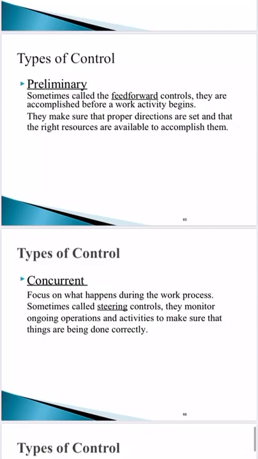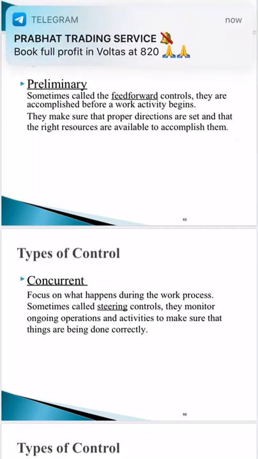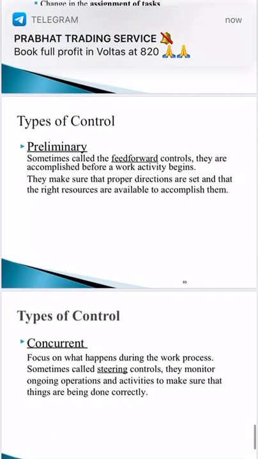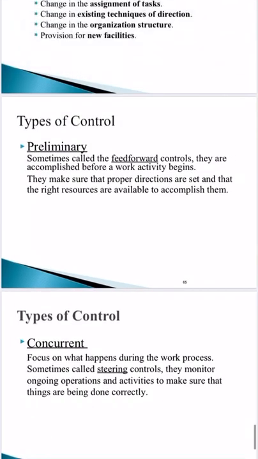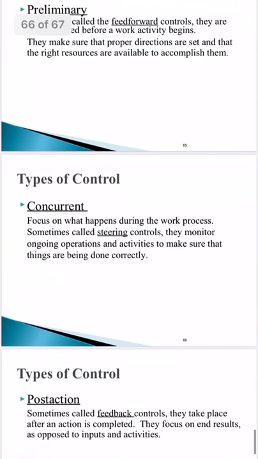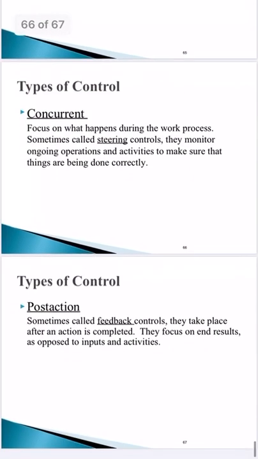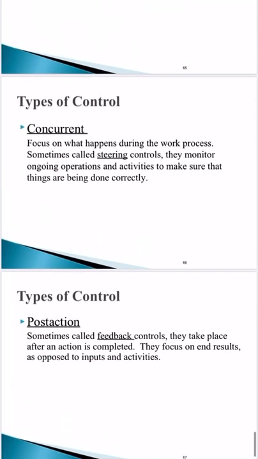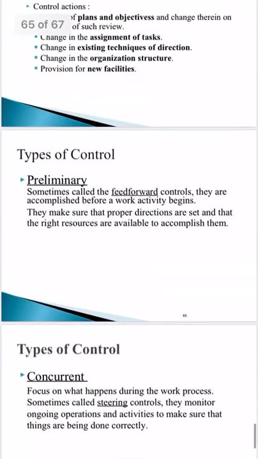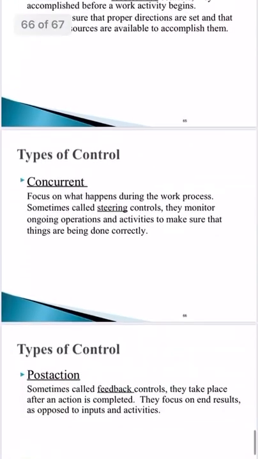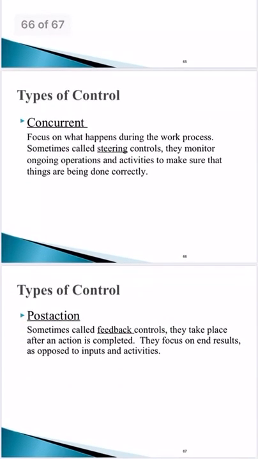Types of control. Now, for types of control, there are preliminary controls, sometimes called feed forward controls, which are accomplished before the work activity begins. Okay, so what are the other types of controls? Concurrent and post action. Preliminary, concurrent and post action, these three are the types of control.